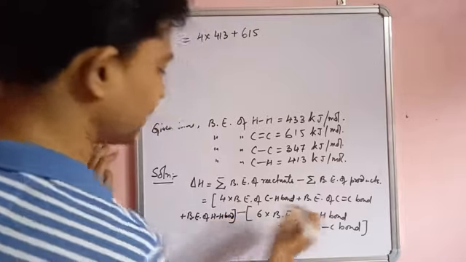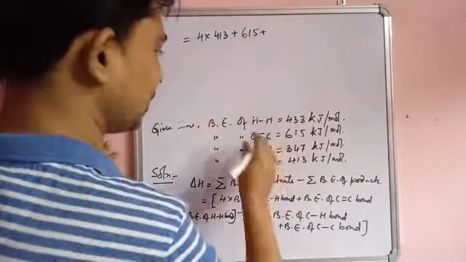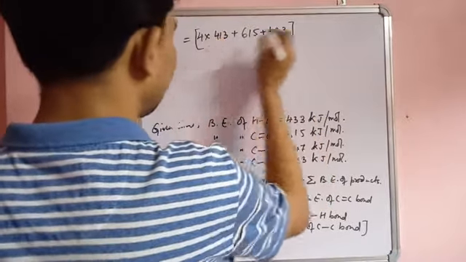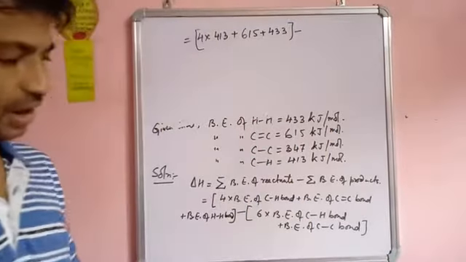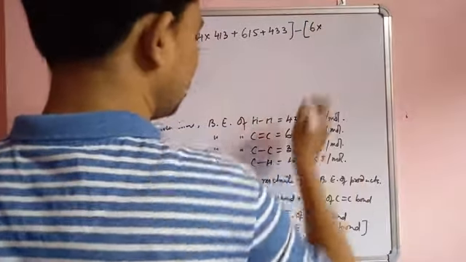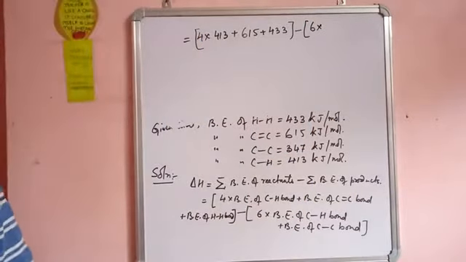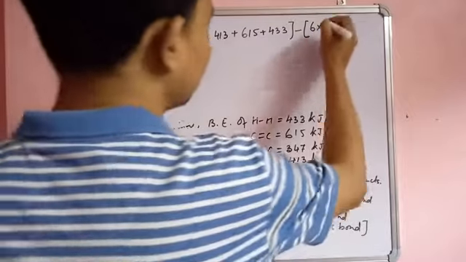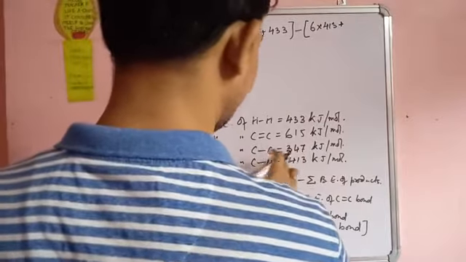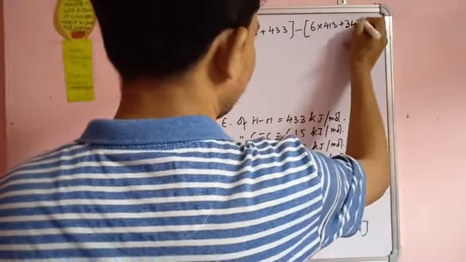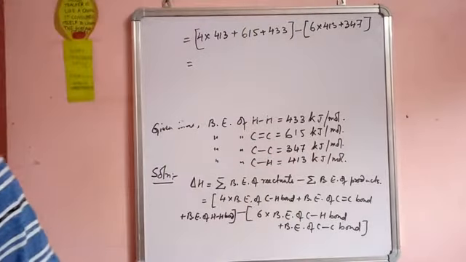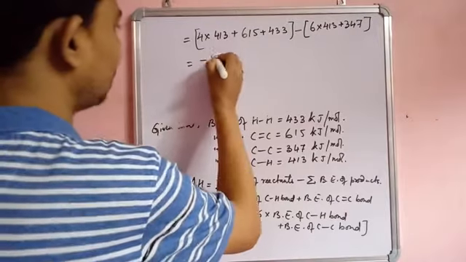Okay, then minus this, so plus H–H bond is 433, then minus 6 into bond energy of C–H bond, minus 6 into 413, okay, plus bond energy of C single bond C, that is 347, which comes out as minus 125 kilojoule per mole.